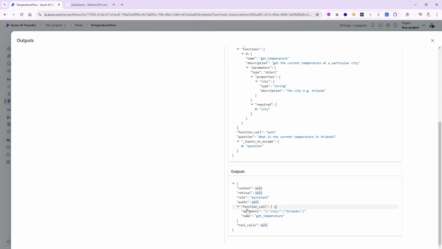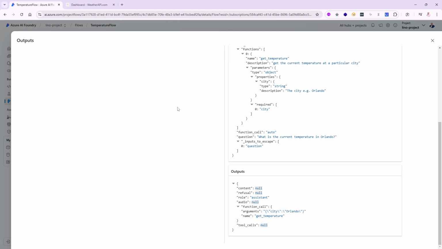The output will say, remember, the only thing I'm asking from the first piece is to tell me what function I should call. That's it. So the content here will be null. If this ended up going directly to the LLM, and the LLM, for instance, was able to answer something, the content will not be null. The content will have a lot of text inside of here, okay? But it's null because the function call will say the city argument that you're passing me is the word Orlando, and the name is get temperature.